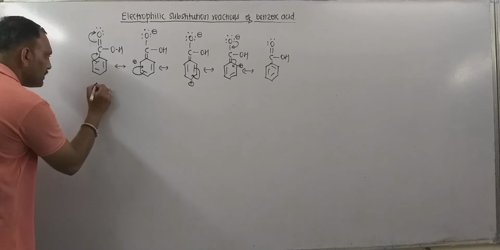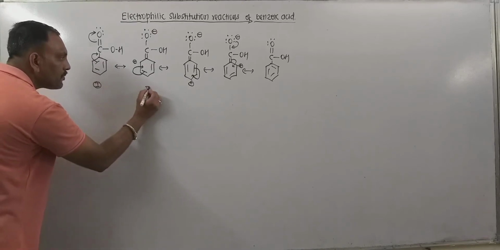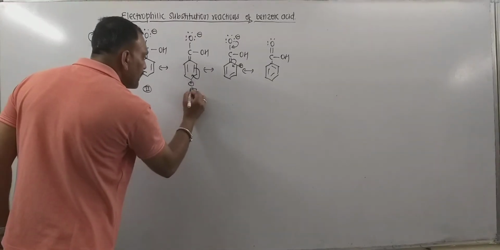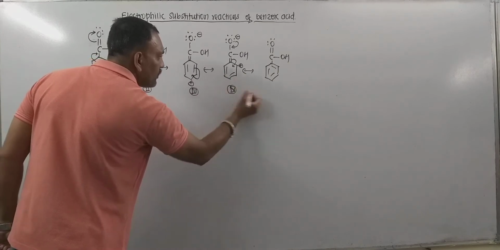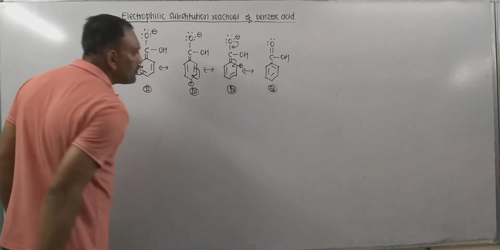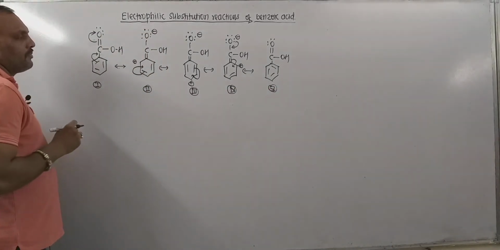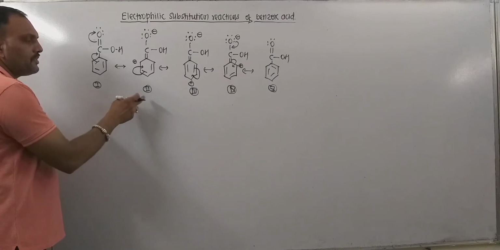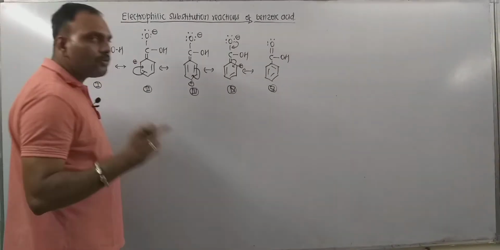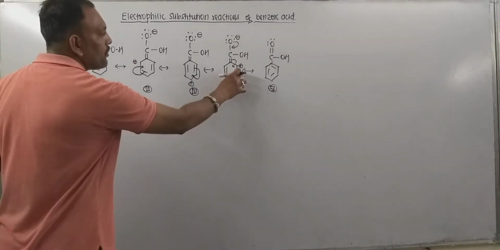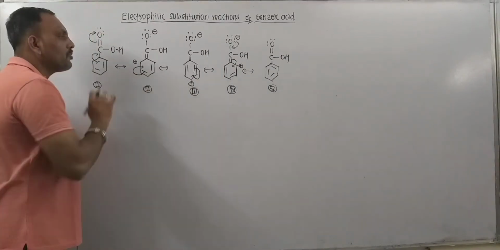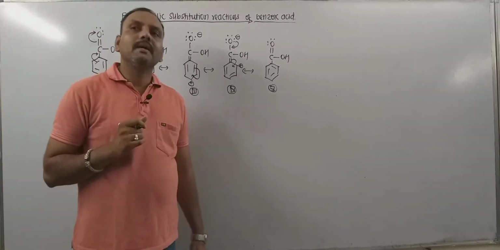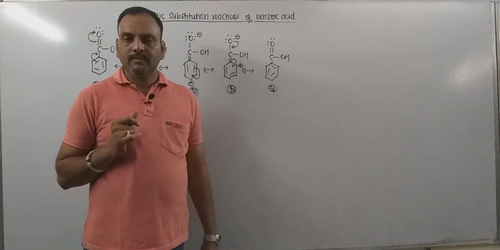So if this is numbered 1, 2, 3, 4 and 5, the points to be noted are, first, in resonating structures number 2, 3 and 4, position 2, position 4 and position 6 acquire the positive charge.